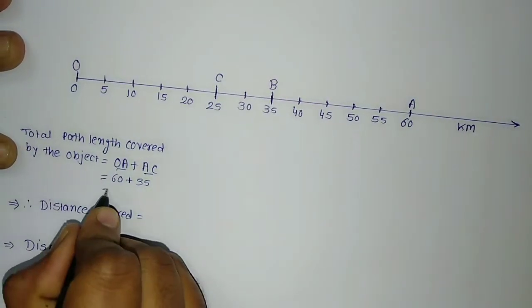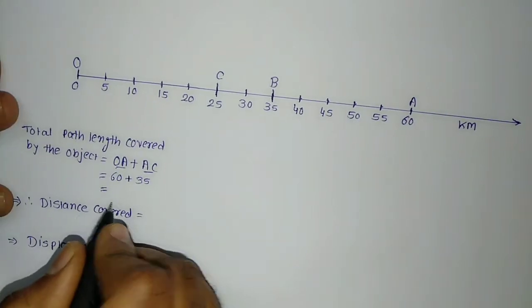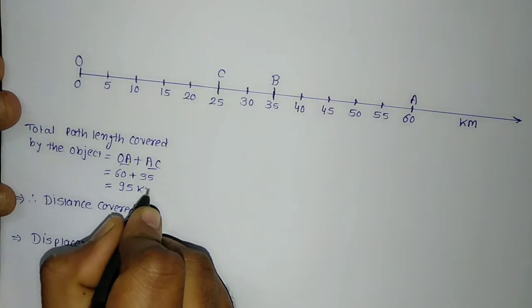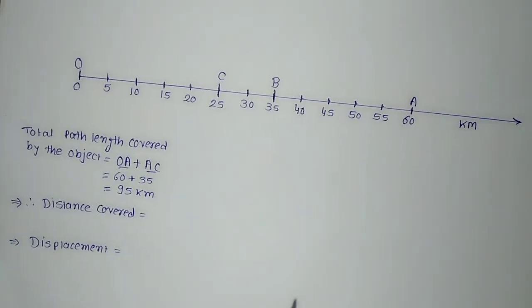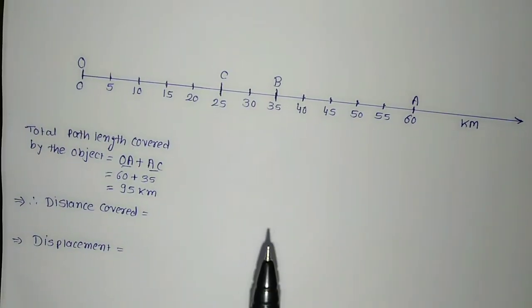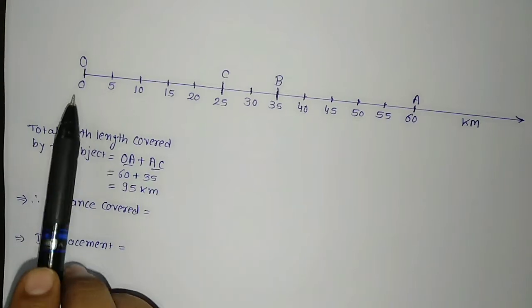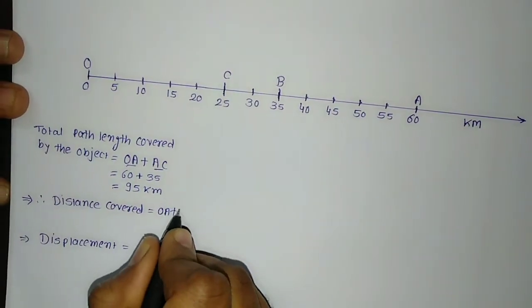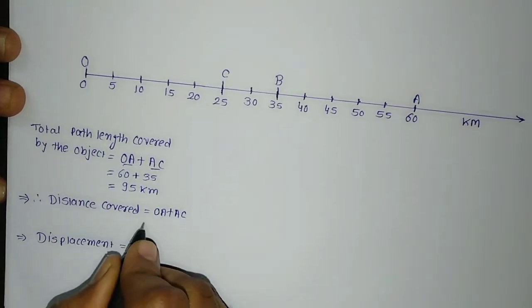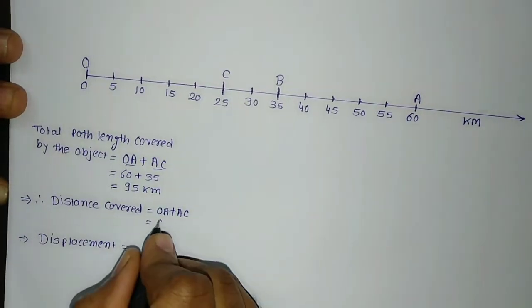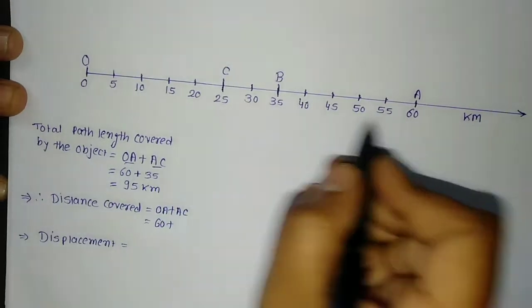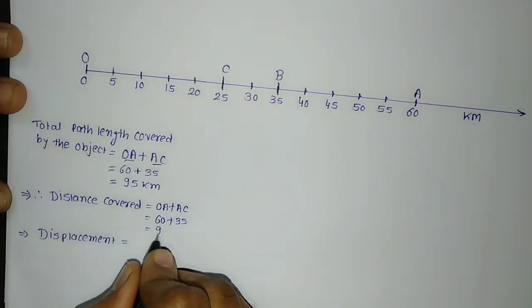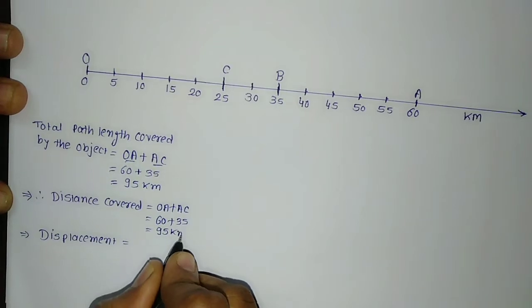So 60 plus 35 is equal to 95 kilometers. So the distance traveled by the object is OA equal to 60 plus AC equal to 35, which is 95 kilometers.